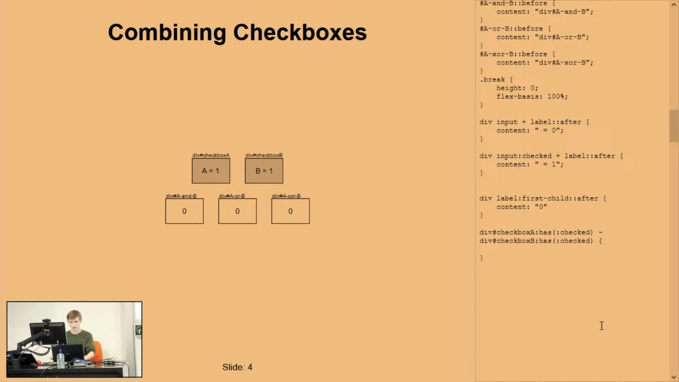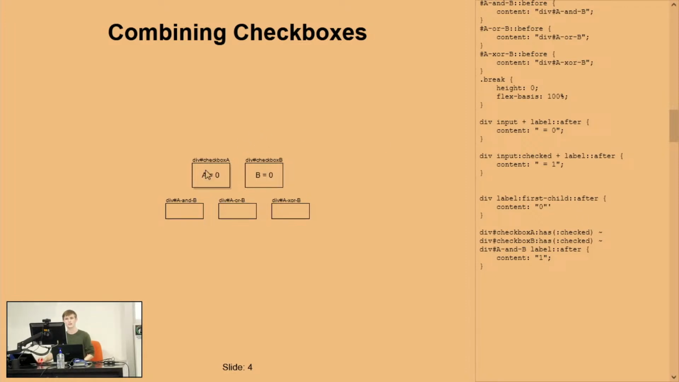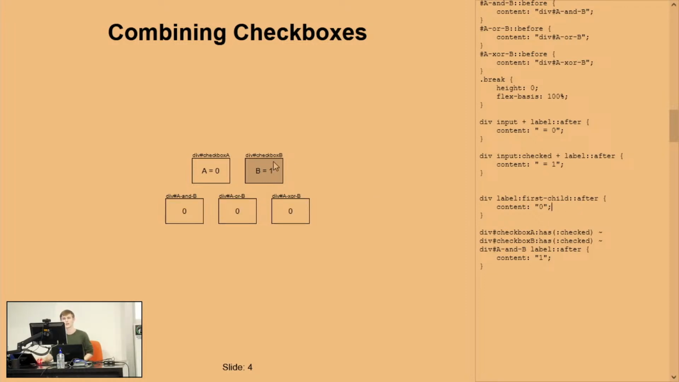So putting this here, we're actually just selecting this checkbox still. So again, we're going to want to be then followed by that character there. And then we want the div A and B, and we're doing the label and after. And I might make this look just slightly nicer by putting this on the next line. And we can set the content equal to 1. So now we have a functioning AND gate for the A and B. Hey, look, that's one gate, we can do the rest.